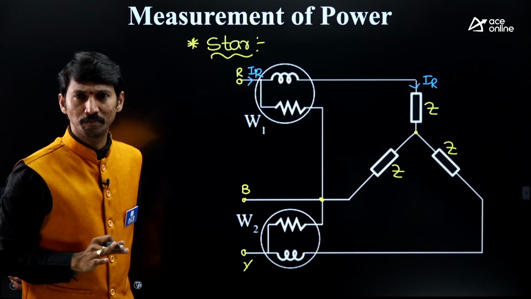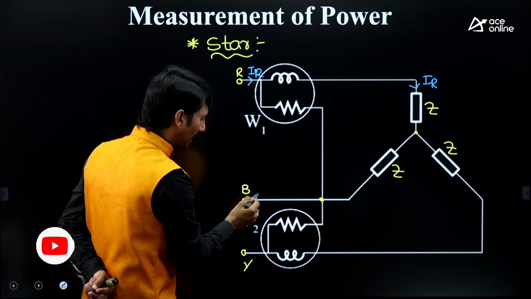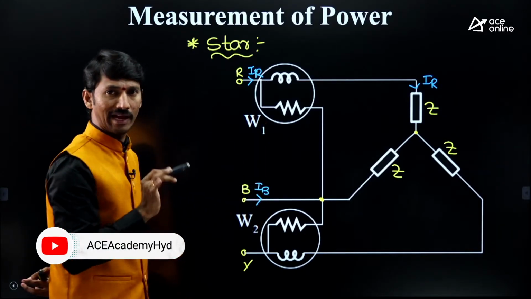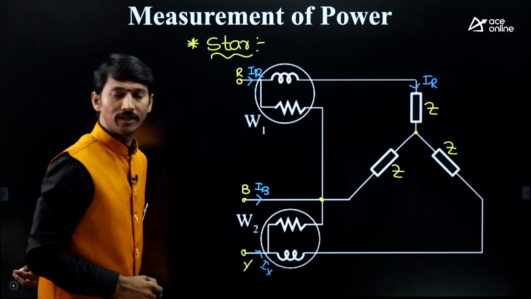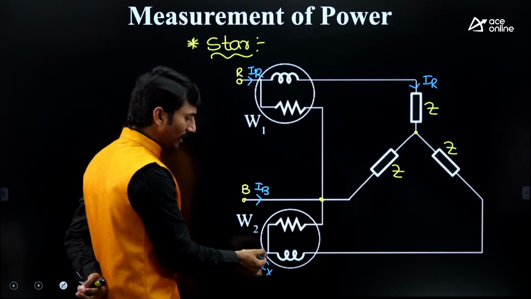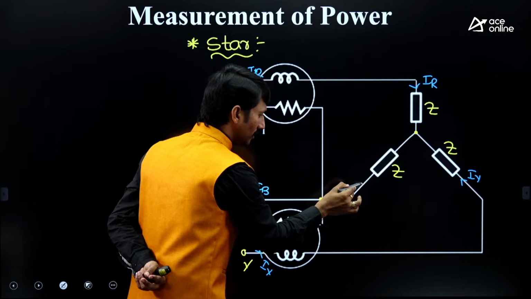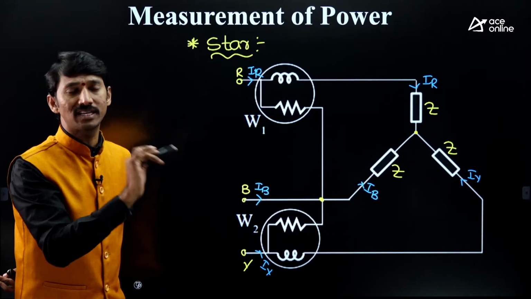Practically we can neglect it. That is a concept. After that, here this is IB, just terminology I am giving. And this is IY. So therefore, this IY is going through this. This is IY and this is IB. Only terminology and direction I am giving.